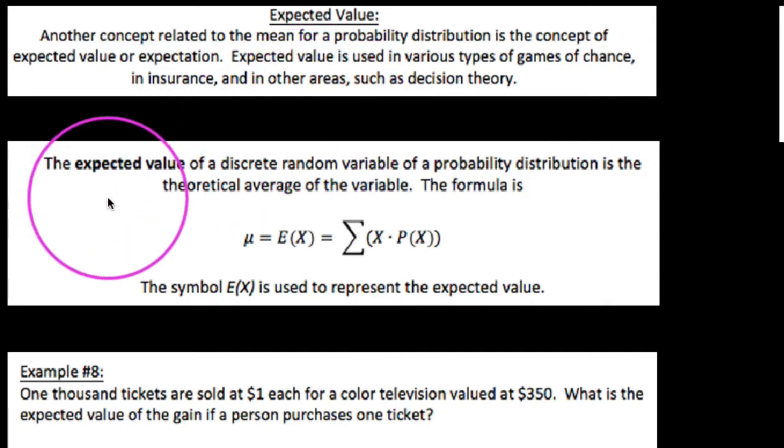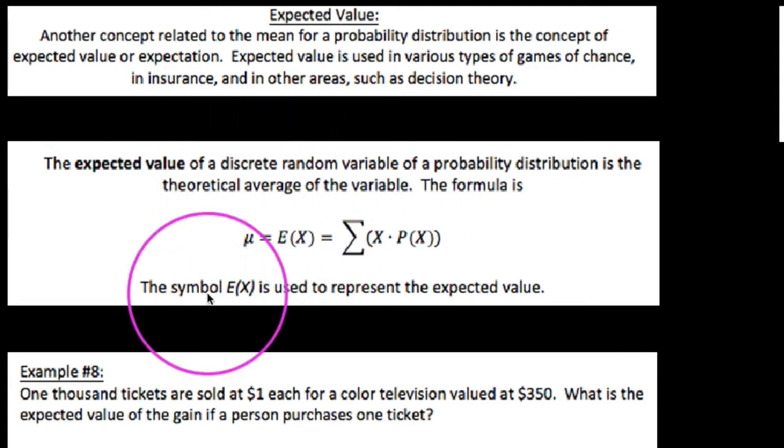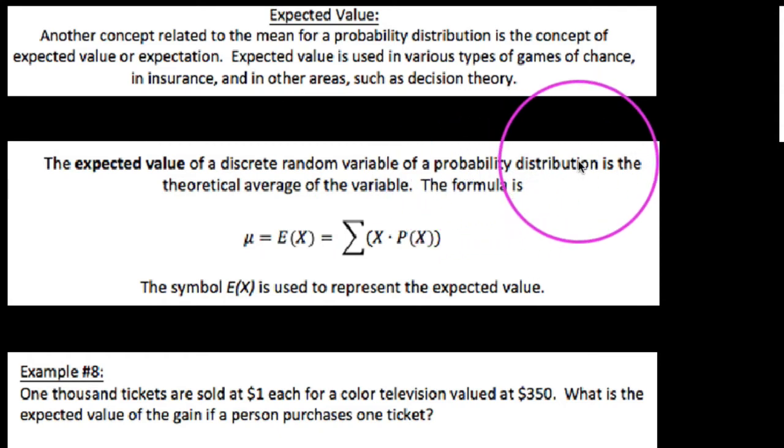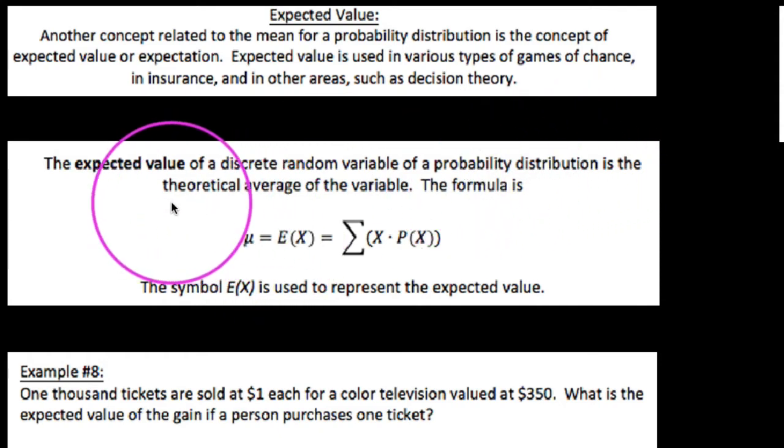We're going to start by formally defining this and exploring it with a couple of thought experiments. In my next video, we'll talk about how to make a fair game using these same concepts. But we say the expected value of a discrete random variable of a probability distribution is the theoretical average of the variable.